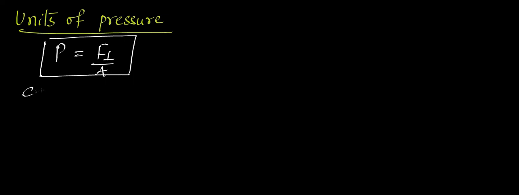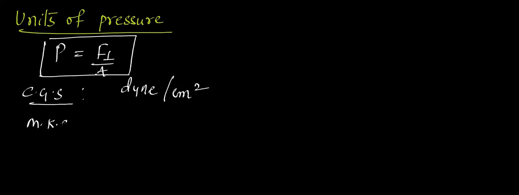So when we take the CGS system, the unit of force is dyne, and the unit of area is centimeter square. Now when you take the MKS system, force is Newton and area will be what? Meter square. So these will be the units of what? Pressure. Clear?